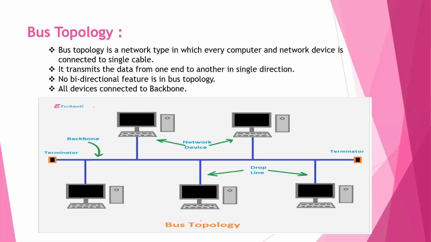A bus physical topology transmits the data from one end to another end in a single direction, meaning in only one direction. The bus is available for each node to send its data to each and every computer node.